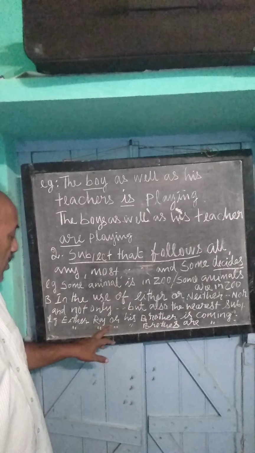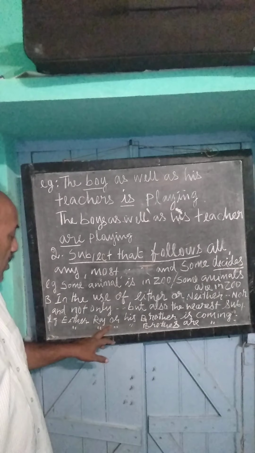The second rule in the second set is that the subject that follows words like all, any, most, and some decides the verb. First these words come, then the subject comes. See the example.